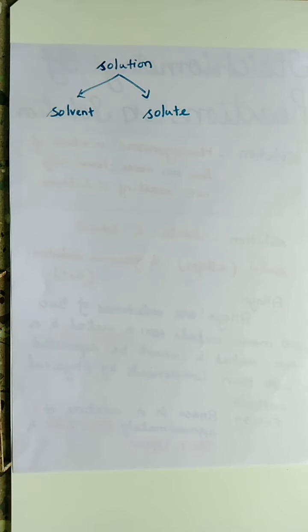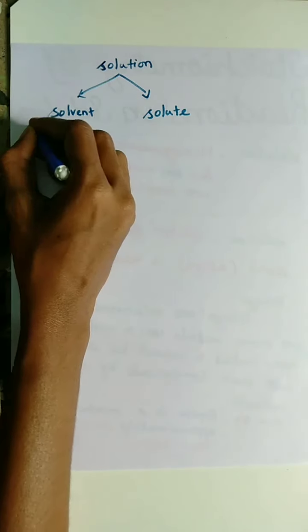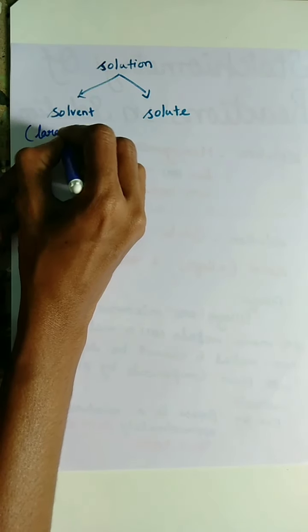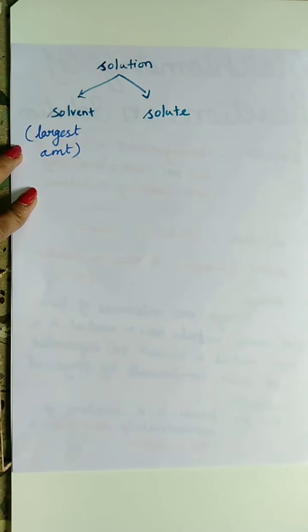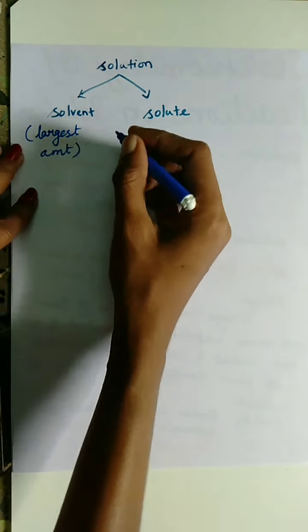The component of the solution in which the other component is dissolved is called the solvent. The component of the solution that is dissolved in the solvent is called the solute. The solvent is usually the component present in the larger amount, and the solute is usually present in the lesser amount.